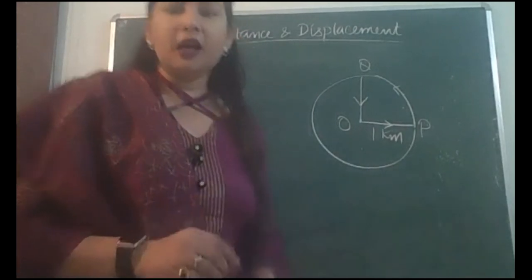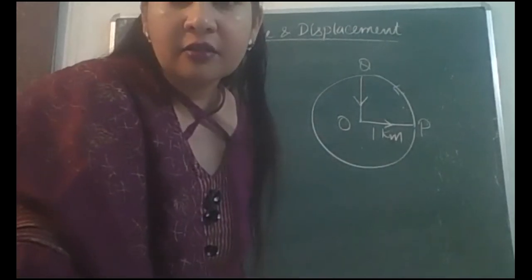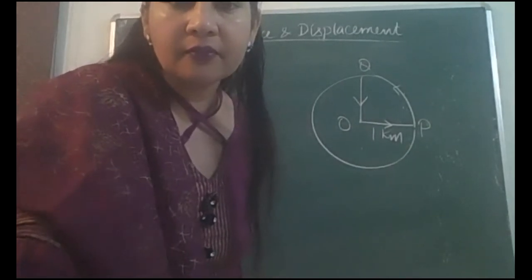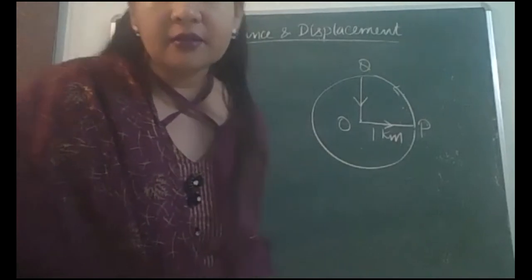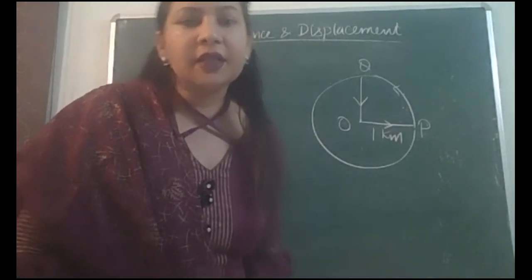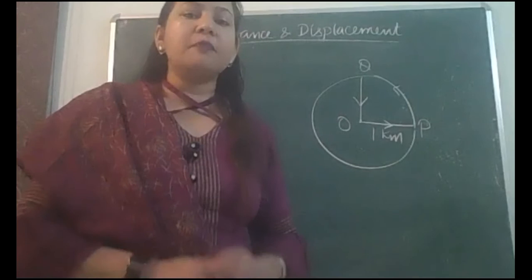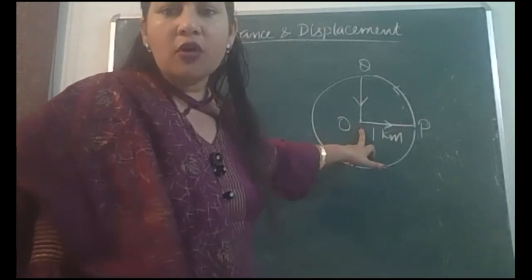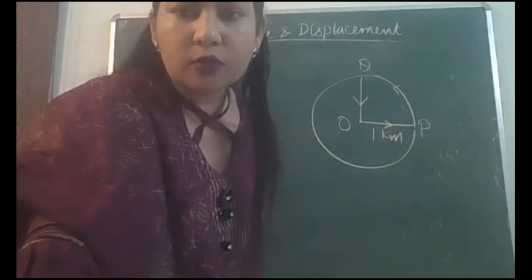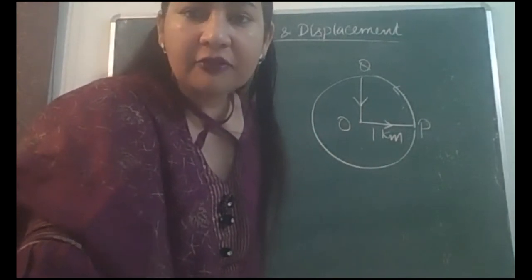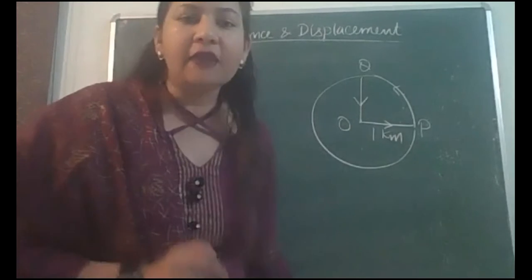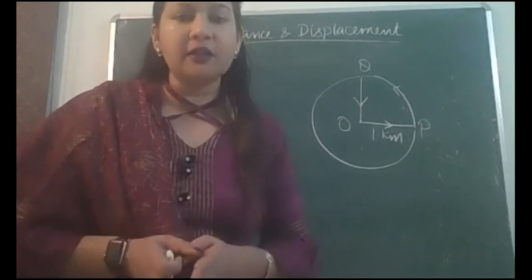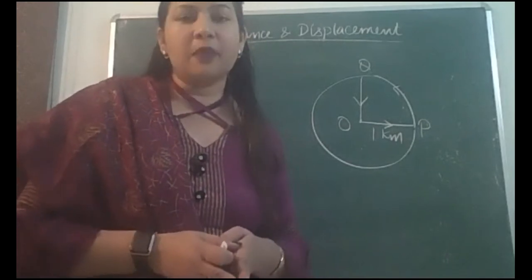Yes, any idea how can you solve that? Anyone? Ma'am, I know the displacement. Yes, tell me. Ma'am, displacement is 0. Yes, very good. Excellent. Displacement will be 0. The starting point is O and the final point is also O. When the starting and finishing points are the same, and we know that displacement is the shortest distance between initial and final positions, then the displacement will be 0.